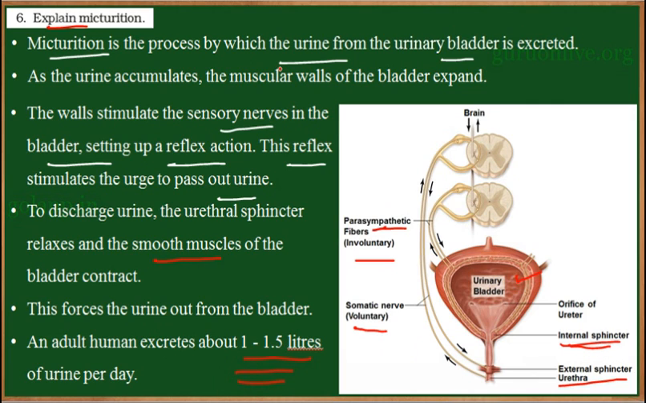Micturition is a process in which the urine which is stored in the urinary bladder is excreted, and this is controlled by two sphincters, internal and external. The internal sphincter is involuntary in nature and the control is present in the pons. So, a reflex action initiates the internal sphincter to open, whereas the external sphincter is voluntary in nature and it is under the control of one's will.